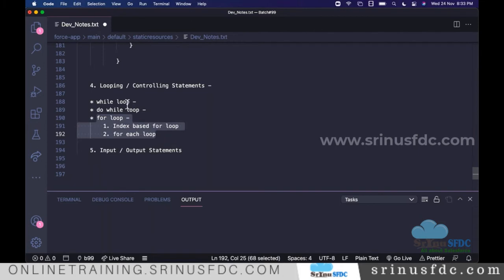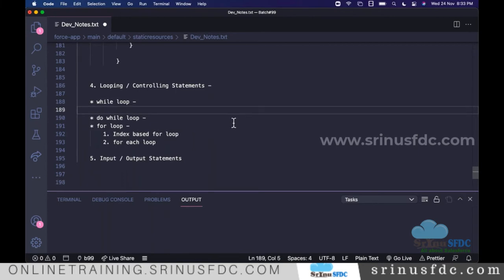If there is some exceptional scenario where you feel while loop is better, we also use while loop. It's all based on the requirement and how, as a developer, we think. As soon as we have the knowledge of how to write the loop, and we know the syntax, then we can play with whatever we want. First let's understand the while loop, and after that the other types of loops.